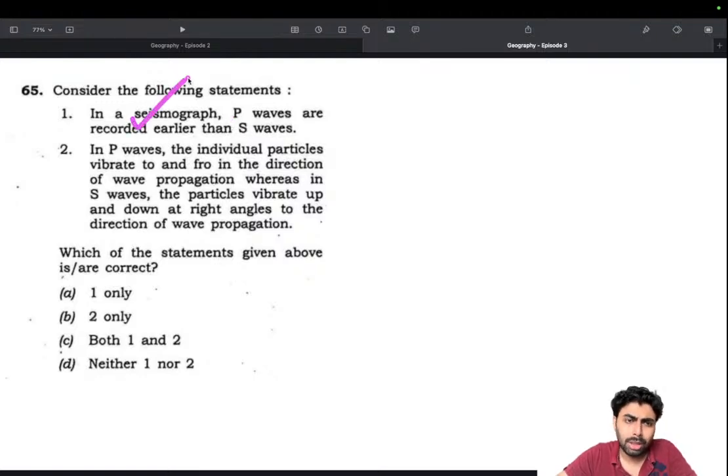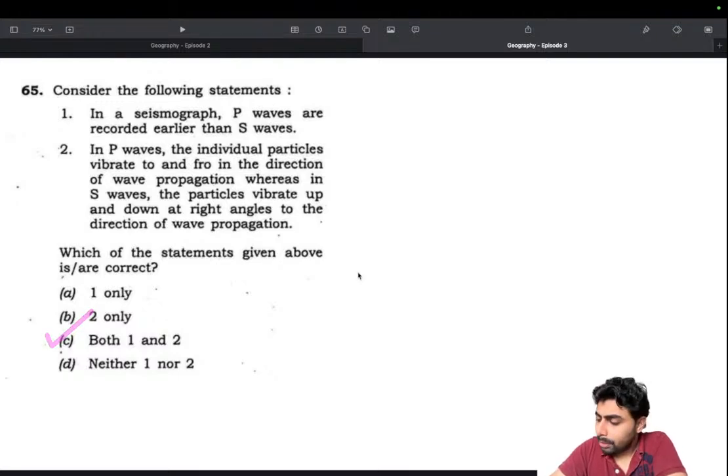So it's right only, because it's the origin. This is the first action, and S waves are actually a reaction to the primary waves. P waves, individual particles vibrate to and fro. That is why they are not as damaging as the secondary waves, because secondary waves vibrate in an up and down direction, and they have a shearing force. Shearing force can cause massive destruction. So that's the reason. So I think the answer is C.